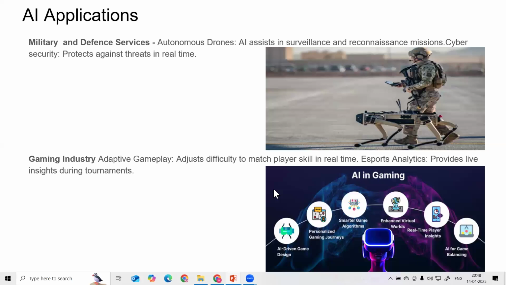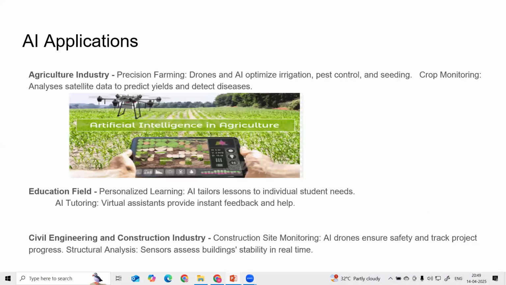Then the gaming industry. In the gaming industry we are using smart games, virtual assistants, AI for game balancing, and AI for game design. These give personalized gaming journeys, and on smartphones, small games utilize AI for adaptive gameplay. We can also get real-time predictions: whenever a sport event is going live, we can make predictions based on that live event. So these are the different applications of AI in the gaming industry and military defense services.